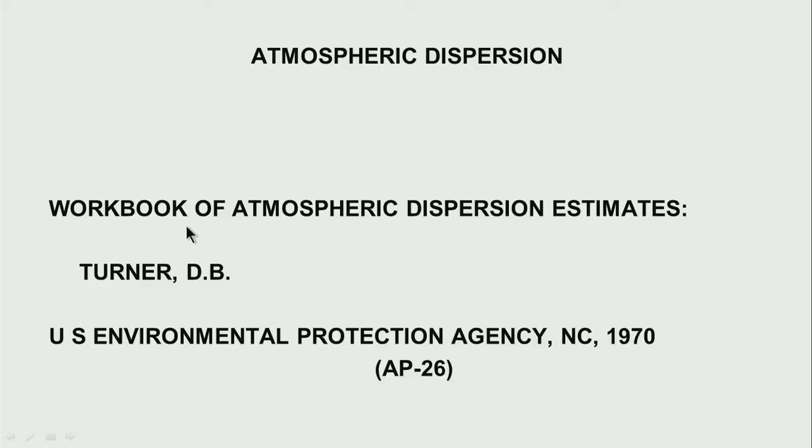The reference I have used for atmospheric dispersion is a nice handbook, namely Workbook of Atmospheric Dispersion Estimates. This was by Turner D.B., published by the US Environmental Protection Agency. The report number is AP-26, from 1970.